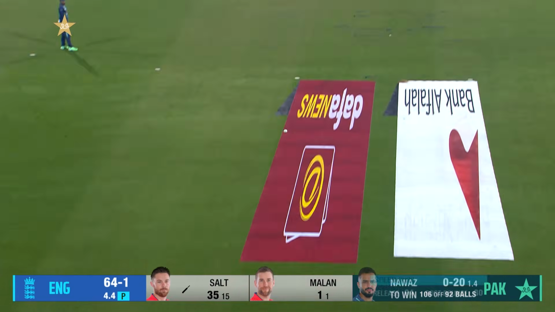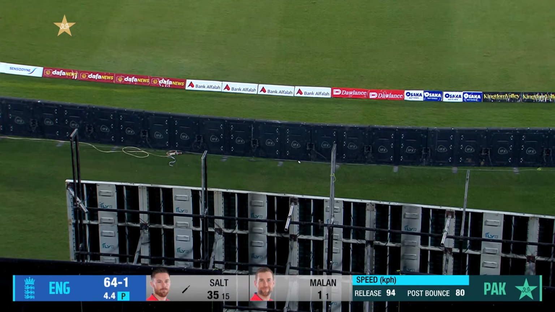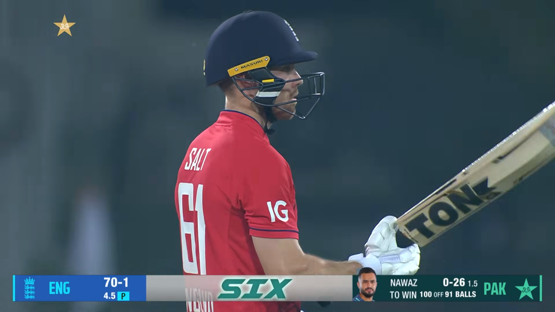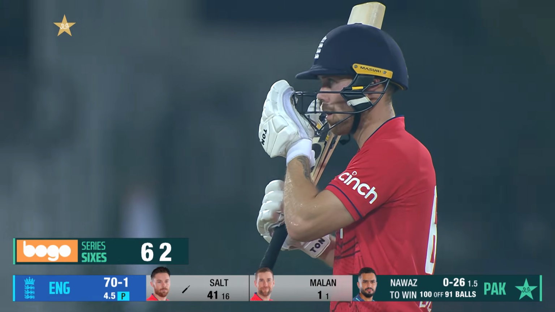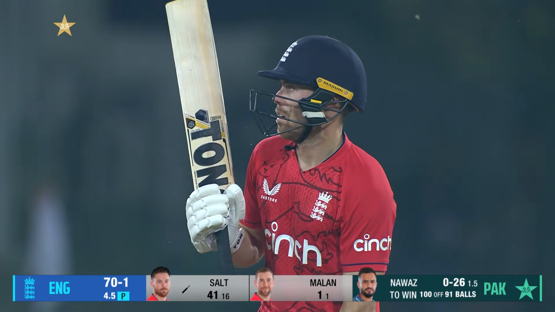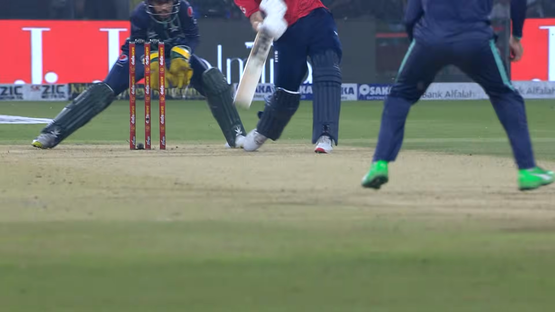Or maybe just straight down the ground. 6 runs. This is outstanding cricket from Phil Salt. I think the message is coming through too. There was a sort of flick of the finger there from Nawaz at the end of that, suggesting that, yes, we need to change the field. But Phil Salt is making a mockery of this.